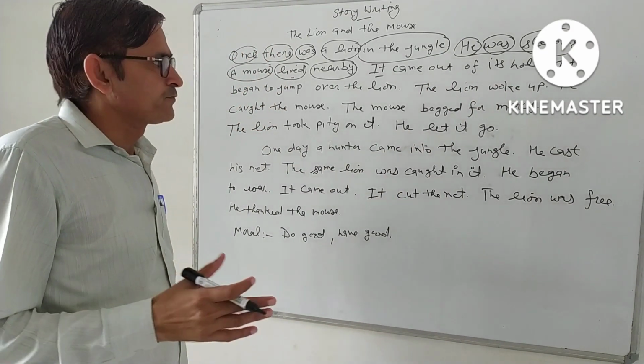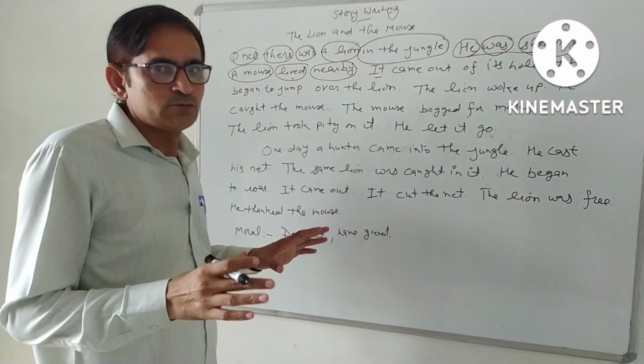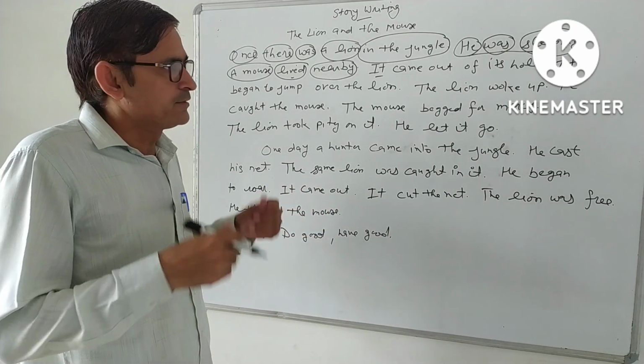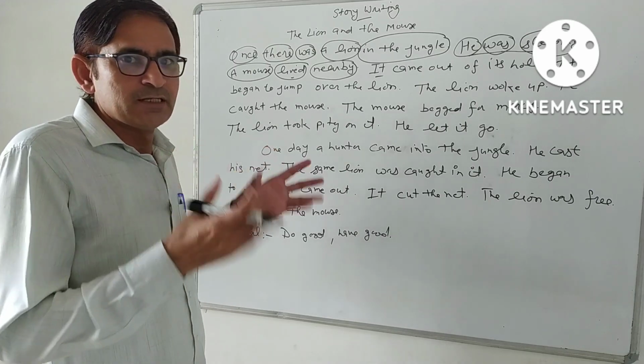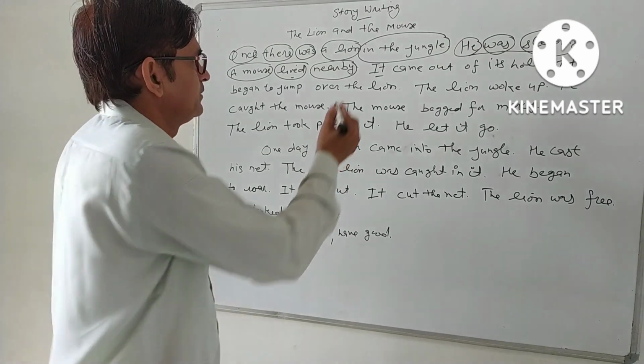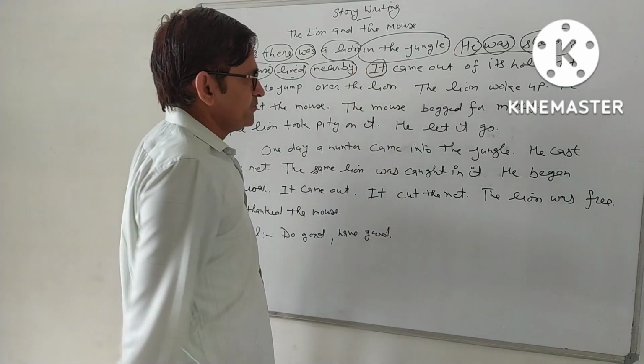You know, rats and mice live in a hole, and they dig their hole in the ground, and they live in that hole. There is a mouse, and "it" is used for the mouse.